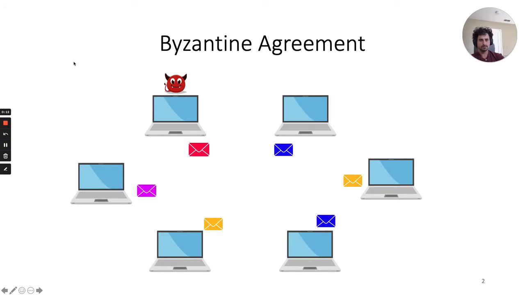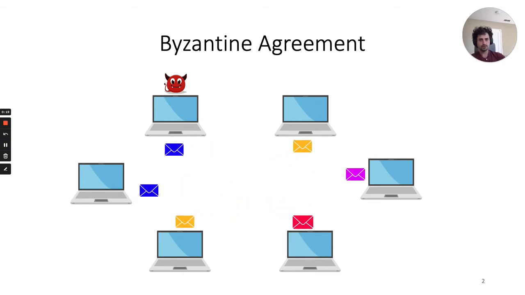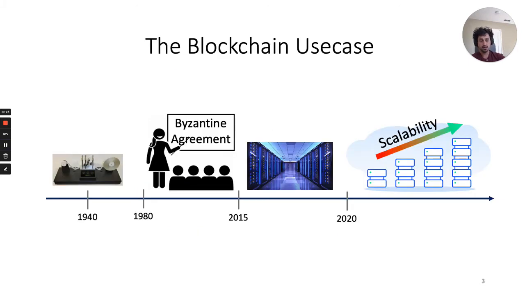Byzantine agreement is a long-standing problem in distributed computing in which parties communicate via message passing to agree on a single value despite some of the parties being malicious. For many years, Byzantine agreement was considered a theoretical problem, but with the recent blockchain use case, it is becoming more and more practical. In particular, scalability is becoming one of the main concerns.